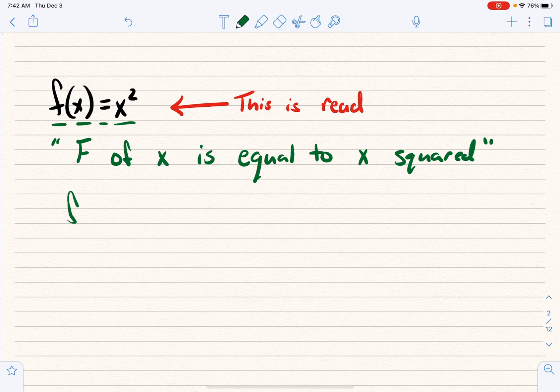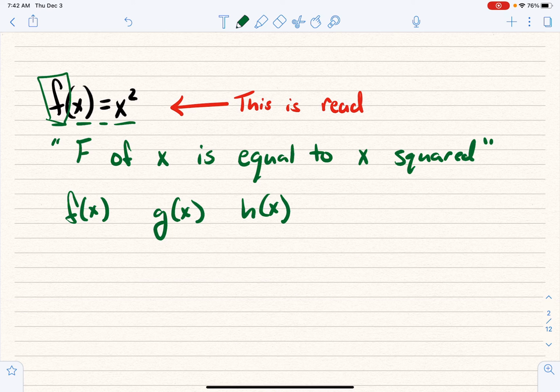Now, it doesn't matter if I have f of x or g of x or h of x. This f is not connected to the word function. It's just the letter they decided to start using. But you'll see a lot of functions that'll be g of x or h of x. Sometimes you'll see an i of x or a j of x, and those are all okay. Those can all be functions. It doesn't mean that if it doesn't have an f, it can't be a function.